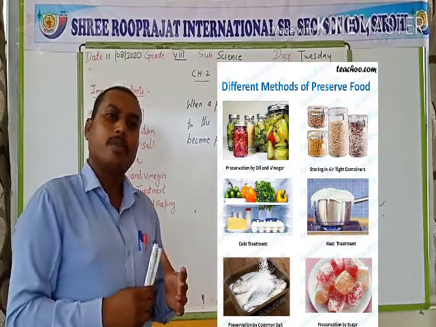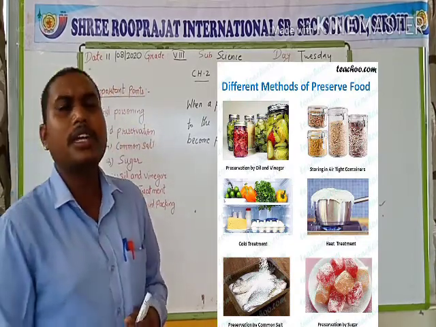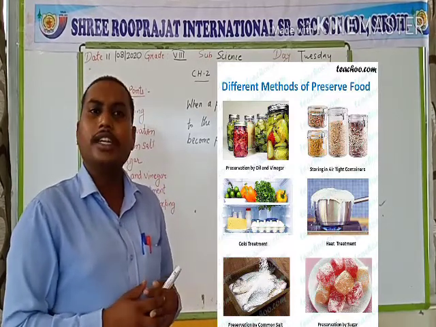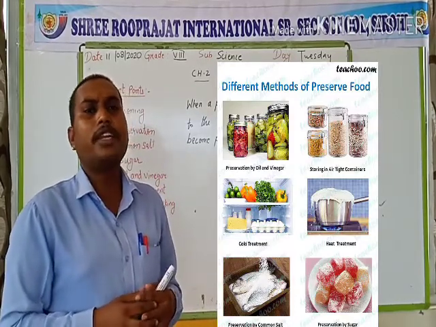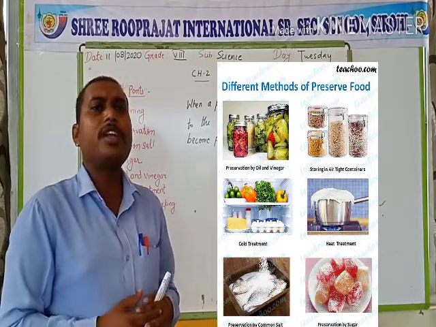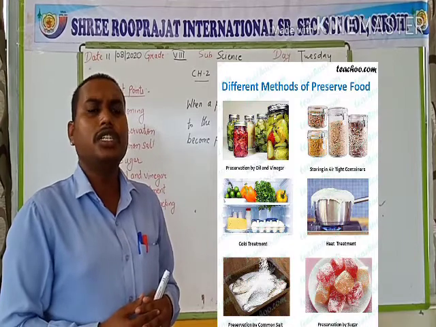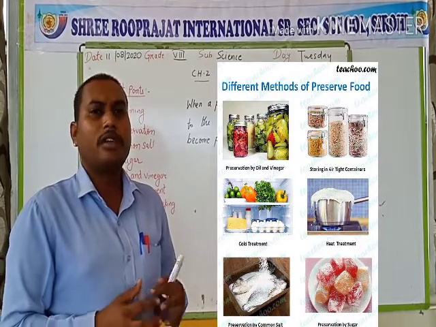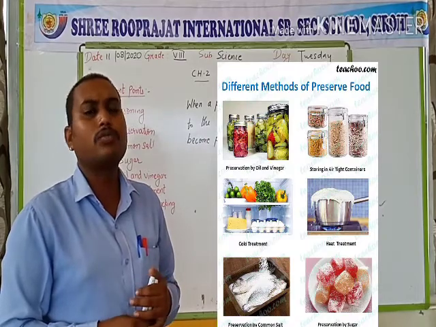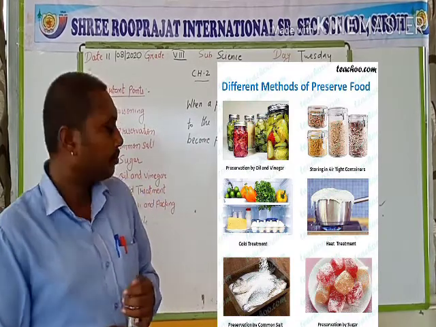There is also the pasteurization process. We heat the milk up to 70 degrees centigrade for 15 to 30 minutes, and immediately after that we chill it, and due to the immediate chilling, the microorganism cannot act on this milk and we can preserve the milk.